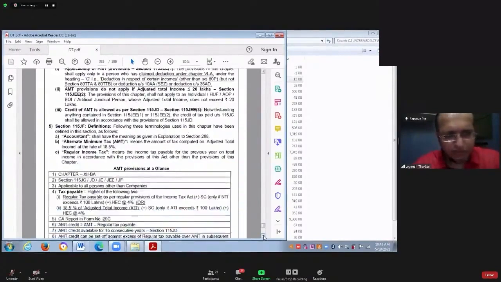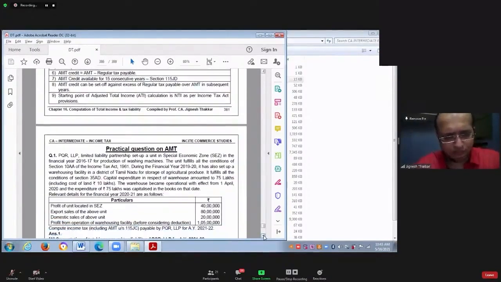Yes, shall we proceed further? Let us refer to this practical question. Question number 1 says, PQR LLP is a limited liability partnership set up in a special economic zone in the financial year 16-17. If you are set up in a special economic zone, you enjoy a tax holiday for 15 years.